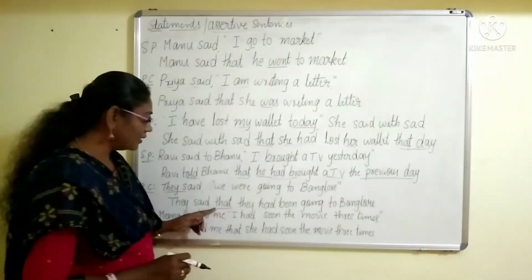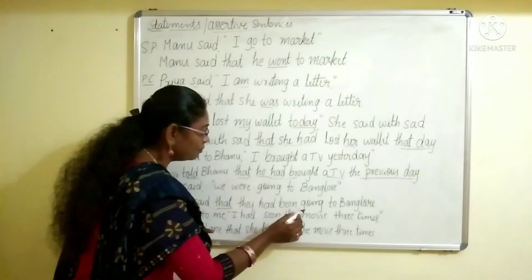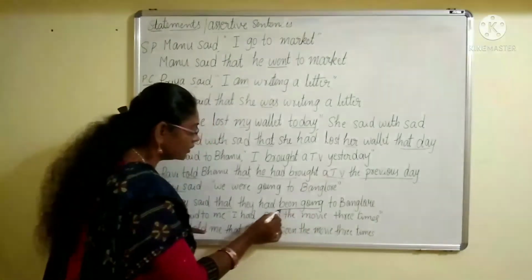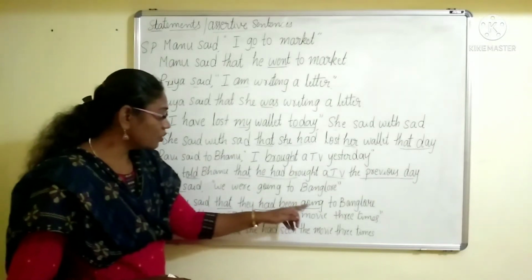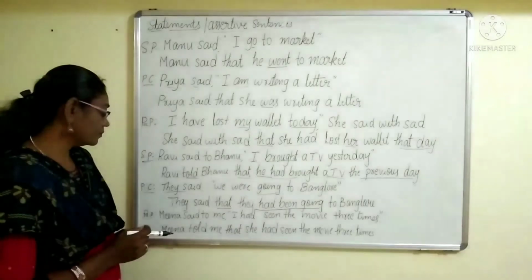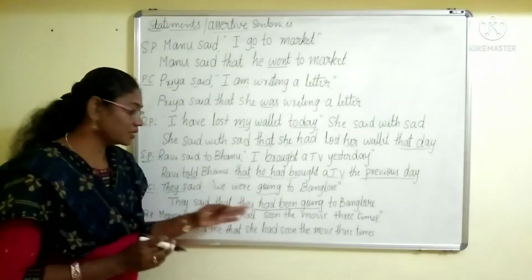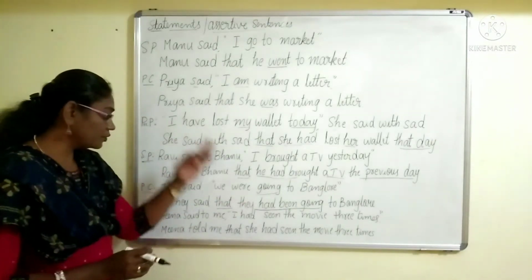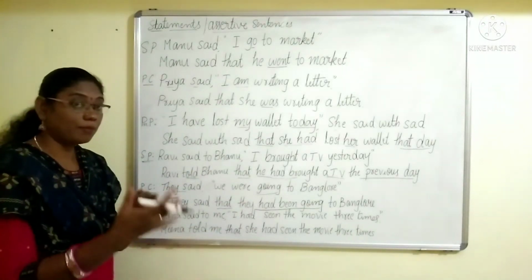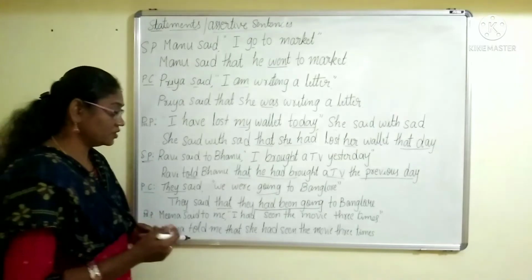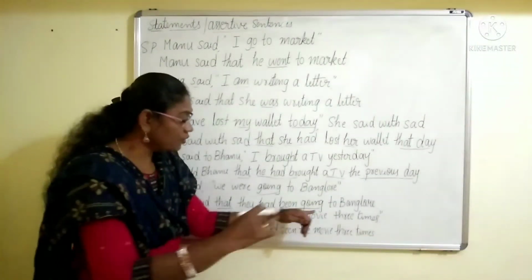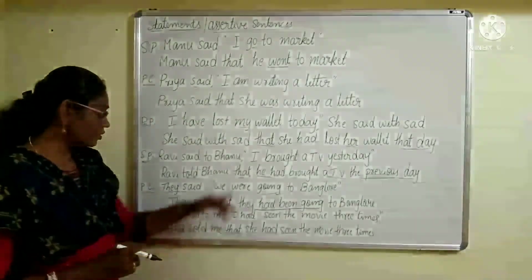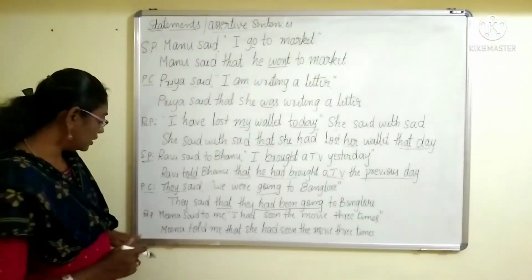They said that they had been. They had been, so this is an important line. They had been going to Bangalore. The sentence is in past continuous tense. We have to change it into, remember, past perfect continuous tense. See, they said that they had been going to Bangalore. So, in this way, we have to change.